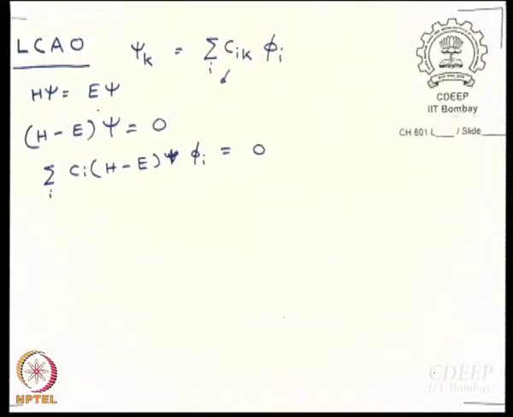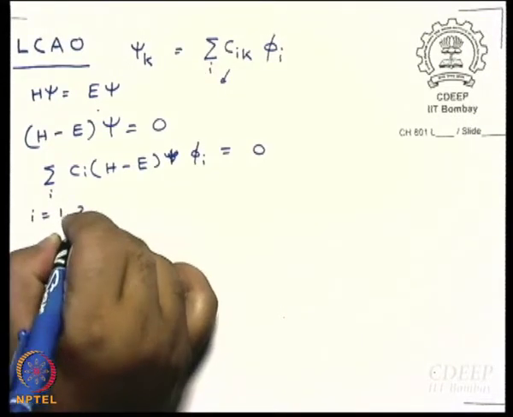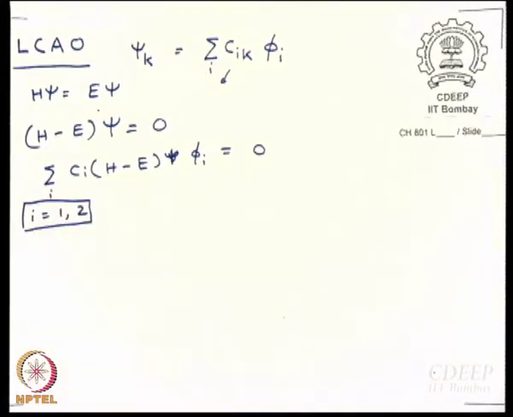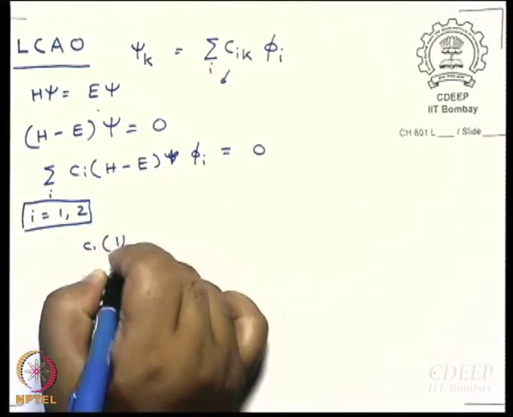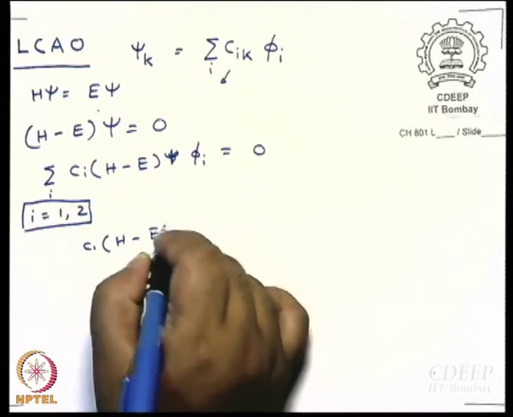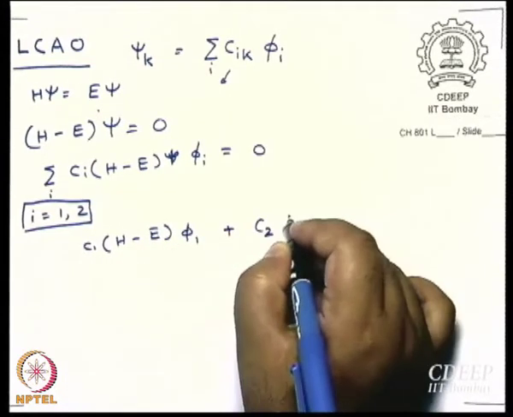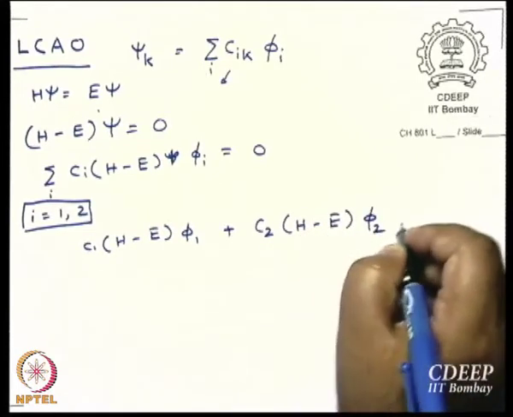Now, what do I do? First of all, let me write it in a little simple manner. Nobody likes summations, that has been established. So, let me take a simple situation where i is equal to just 1 and 2. I will work with 2 terms to start with, and then we will just write the other terms. So, C1 (H minus E) phi 1 plus C2 (H minus E) phi 2 is equal to 0.